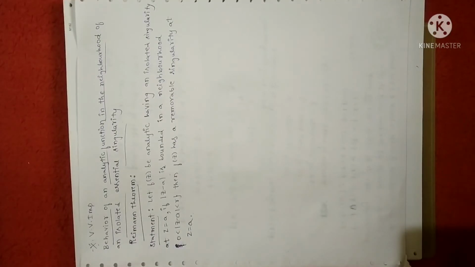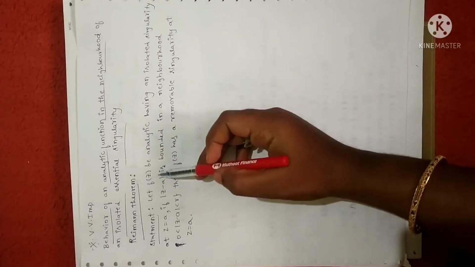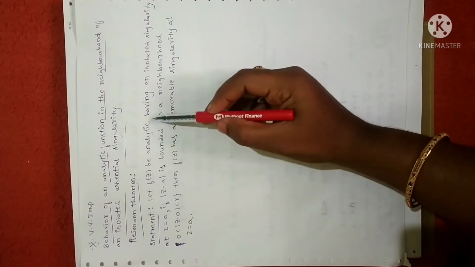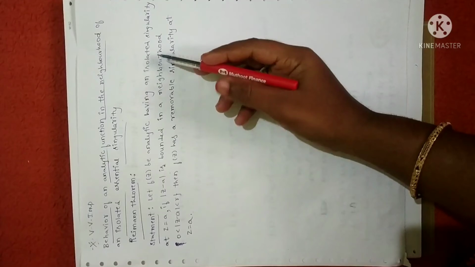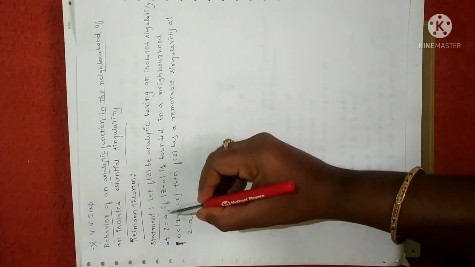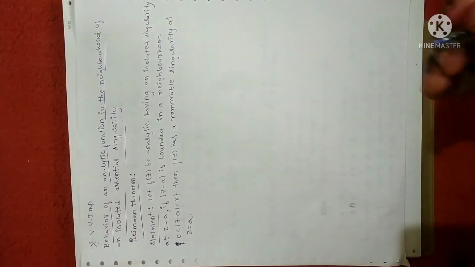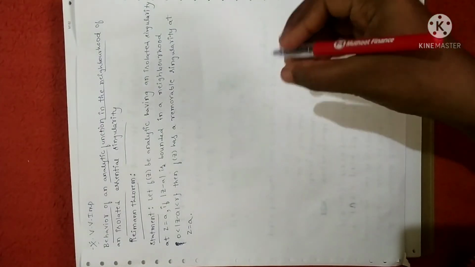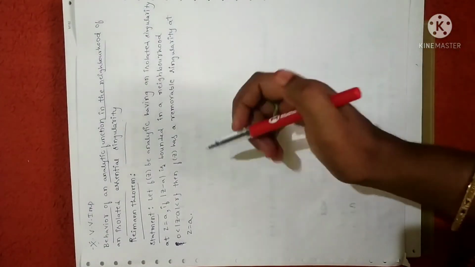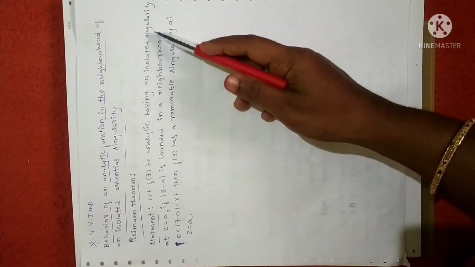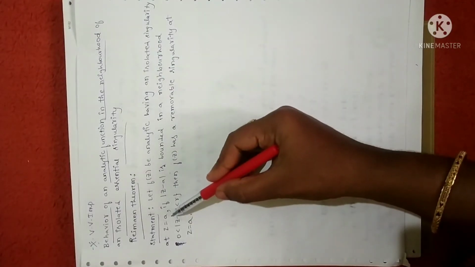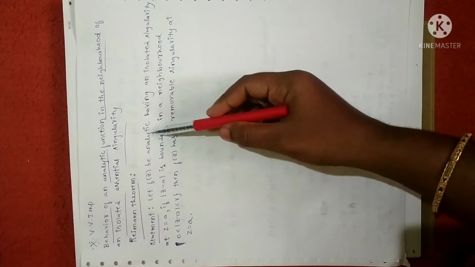In the statement itself it is clearly given that f of z is analytic and it has a singularity at z is equal to a. Whatever I am explaining I'll give in the notes, but here I'll explain only the steps. Since it is given that f of z has an isolated singularity at z is equal to a, and moreover f of z is analytic,